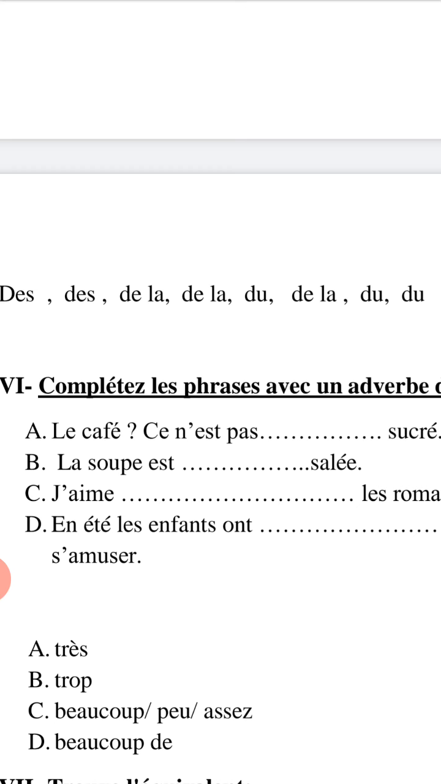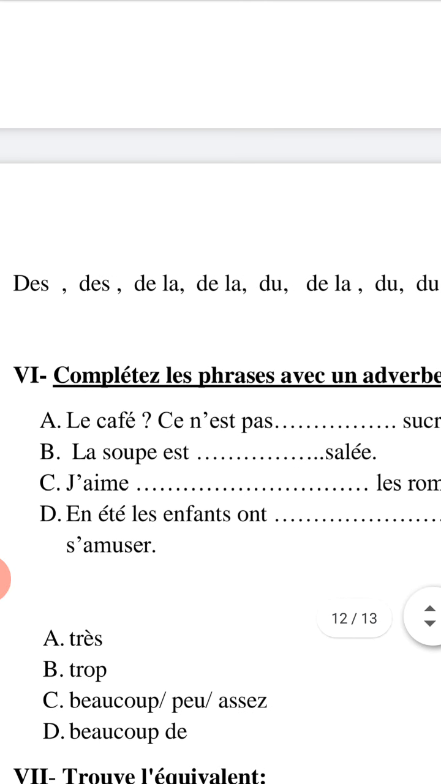T-R-O-P. We can say très also. Très or trop, it will be correct. For C, j'aime, I like much. J'aime beaucoup le roman. I like much the novels.